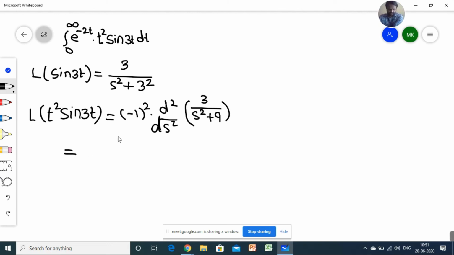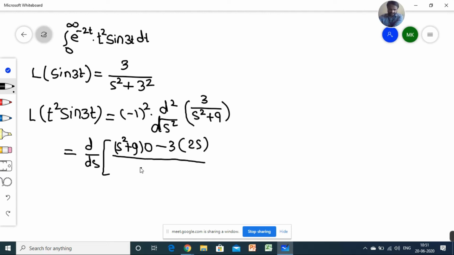So minus 1 square becomes 1; first we calculate the first derivative, d by ds. I'm using the u by v rule: v is s square plus 9, so 0 minus 3 into the derivative of v, which is 2s, divided by v square, that is s square plus 9 raised to power 2.